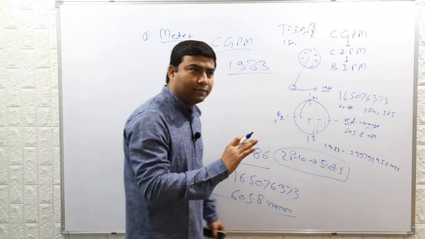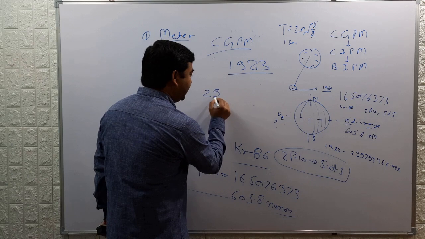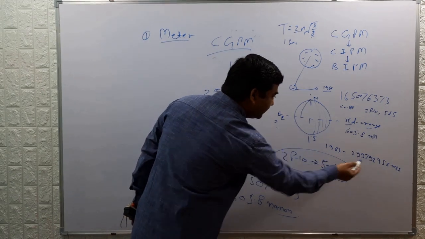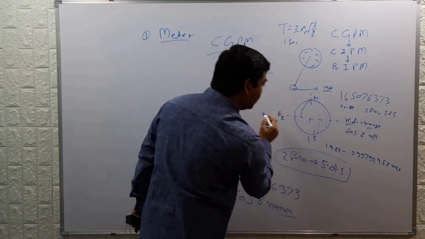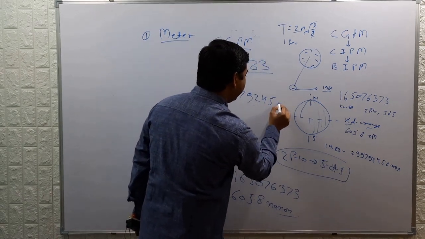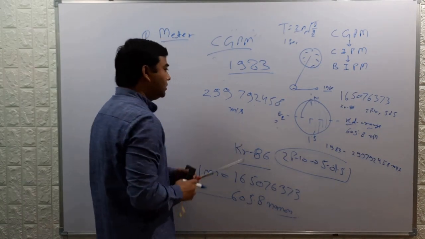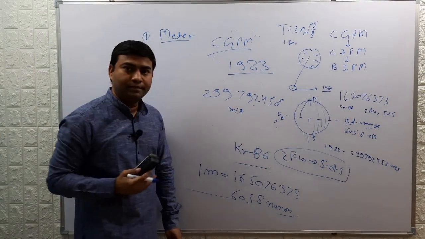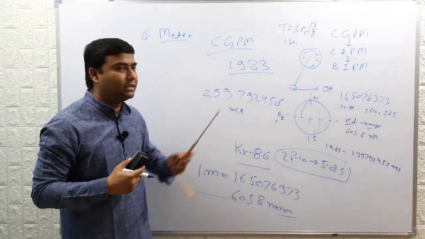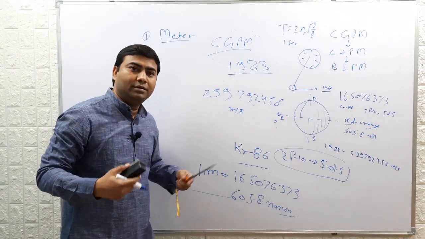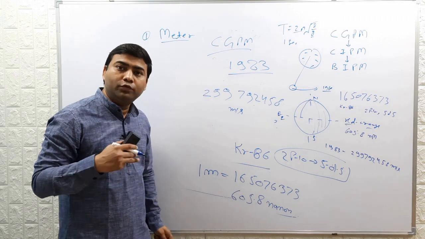The speed of light was defined as 299792458 meter per second. With the new definition of meter in 1983, another outcome was that the speed of light was also fixed.